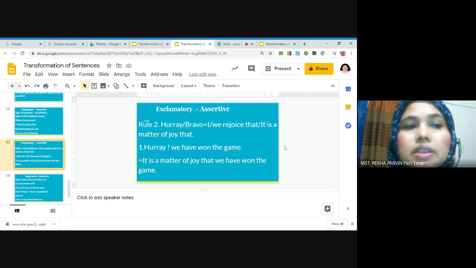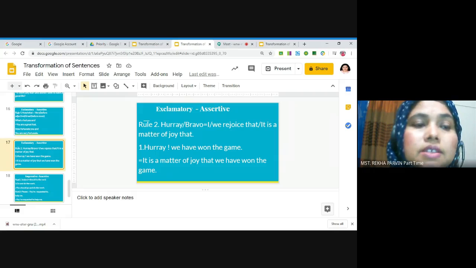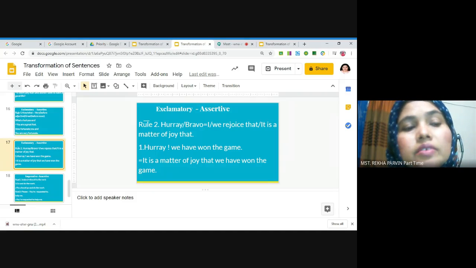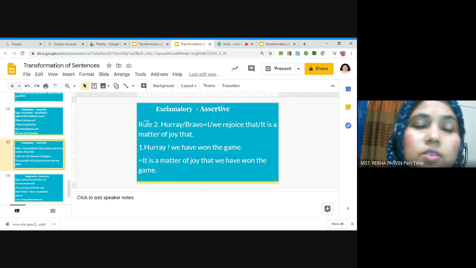And if we get hurray, bravo in an exclamatory sentence, then we have to replace this in converting the exclamatory sentence into an assertive sentence with I or we rejoice that, or it is a matter of joy that. And if we get any sorrows, then we will add it is a matter of sorrow that, etc. So follow the example.